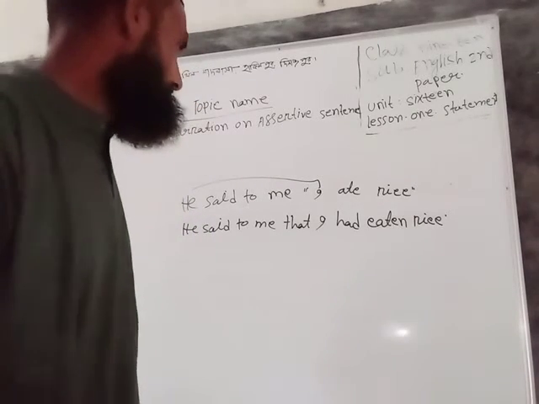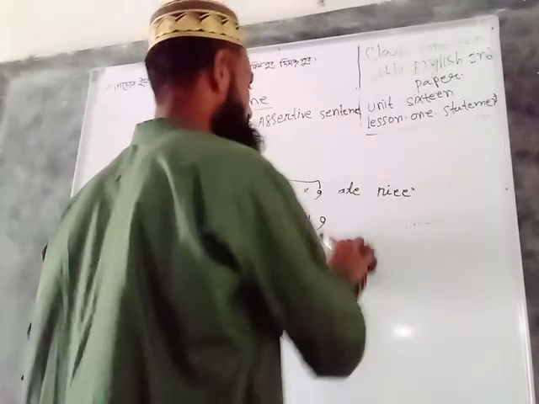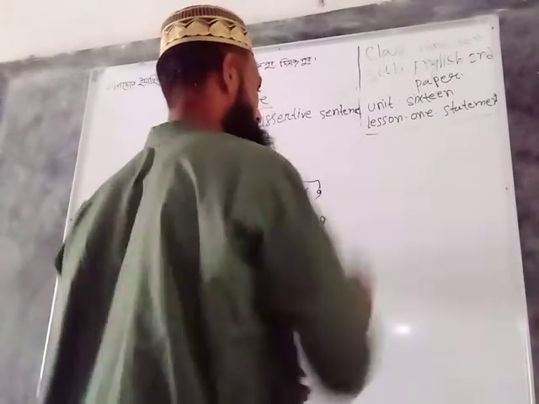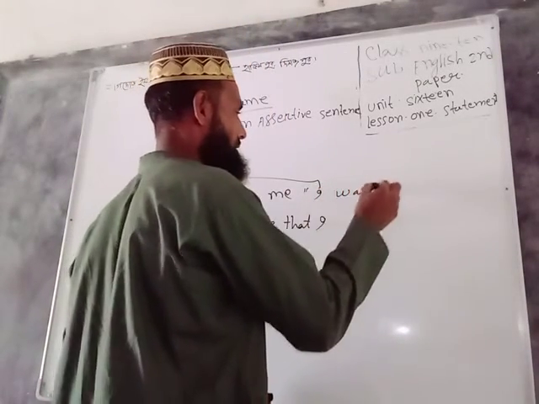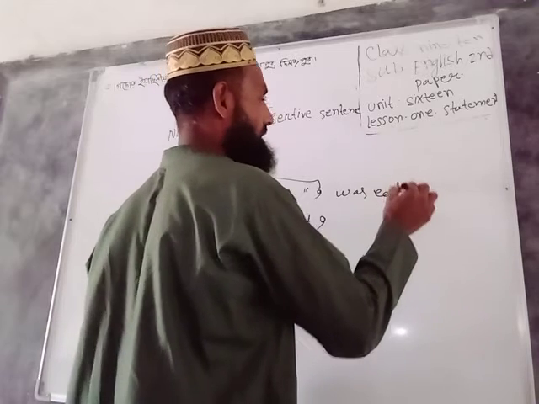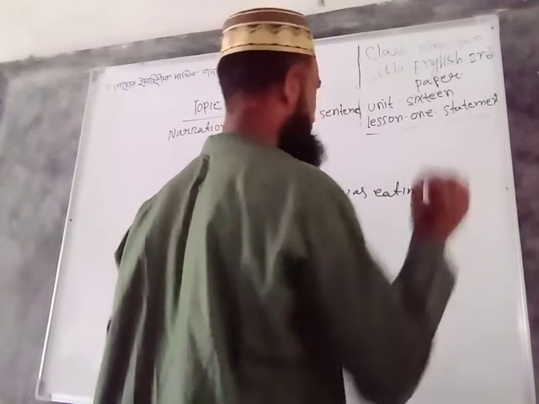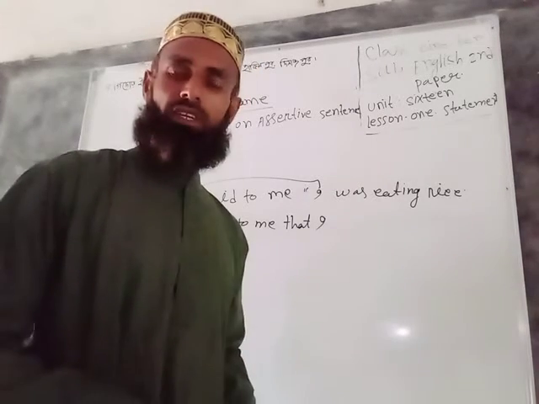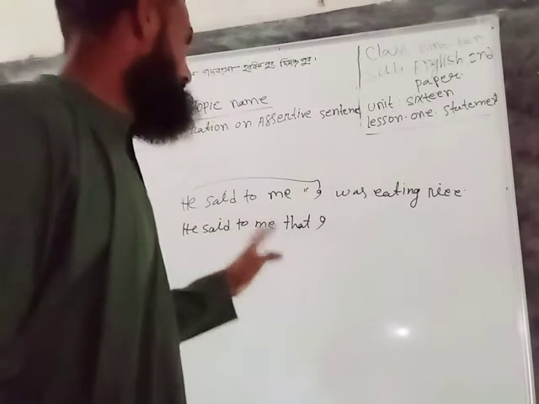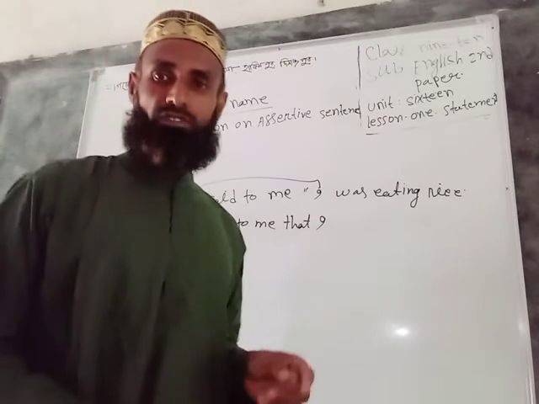If the reported speech is past continuous tense, for example, I was eating rice, what shall we do then? We have to change it into past perfect continuous tense.